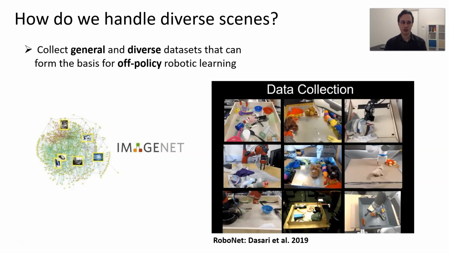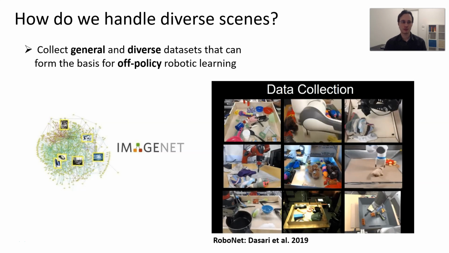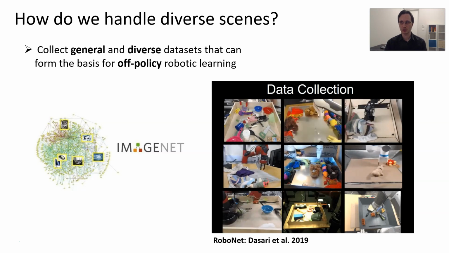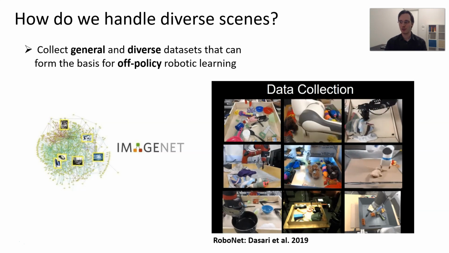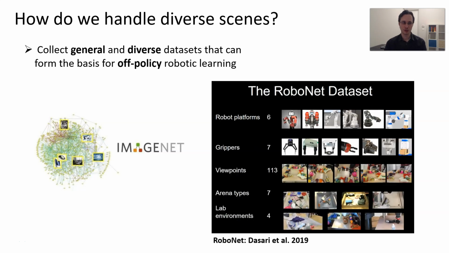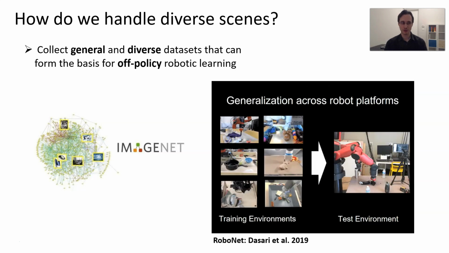RoboNet consists of data from 7 different robots collected in multiple different labs with multiple different viewpoints and numerous objects. It includes a Sawyer, a Franka, a Baxter, a WidowX arm, a wide variety of objects collected by 4 different institutions, hundreds of viewpoints, multiple different grippers, and so on. This dataset is available online for anyone to try, and we've already evaluated it with our model-based RL methods, and I encourage you to give it a shot.